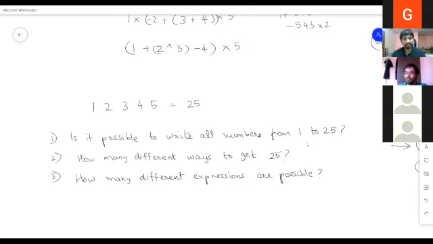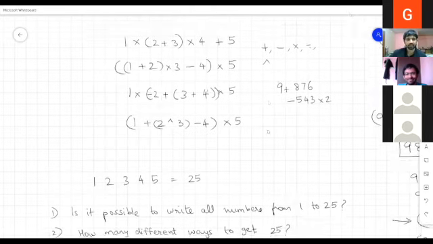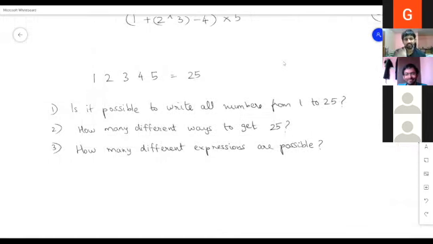It is possible that many expressions will evaluate to the same number. For example, we already have 4 different expressions which evaluate to 25. Maybe there are 10 or 20 expressions which evaluate to 25. So we don't know. But how many possible expressions are there, just using these 5 numbers and just using these operators? This is the question that we can think about. Again, I don't know the answers for all of these questions. It's just an open question I thought of. I don't know if the answers to them will be easy or not, but anyway, I also find this question interesting.